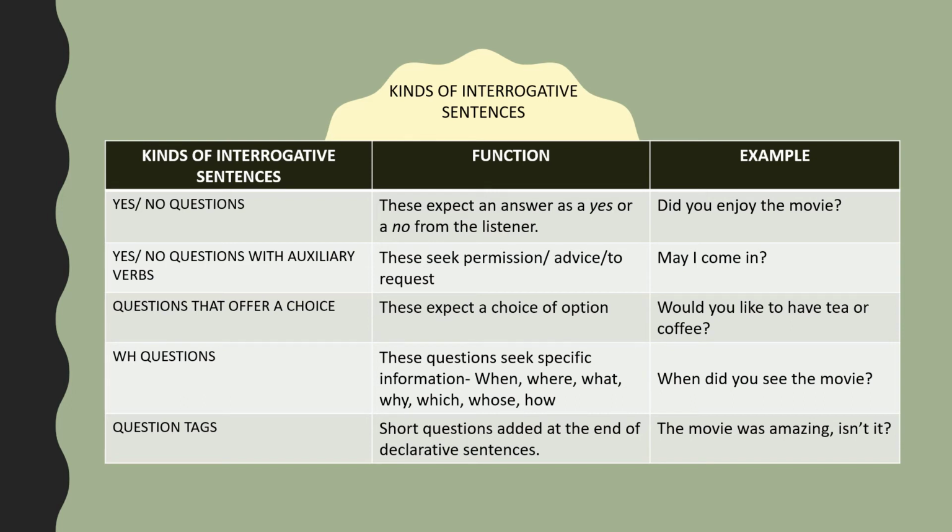Is that clear? Now you tell me in the next sentence, may I come in? In this particular sentence, which is the auxiliary verb and which is the main verb? I'm sure you have understood now. May is the auxiliary verb and come is the main verb. You have to understand, students, that these yes or no questions with auxiliary verbs generally ask for permission or advice, or sometimes they even request. For example, this sentence, may I come in?